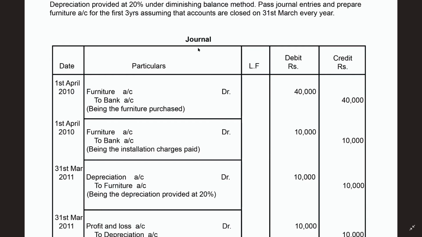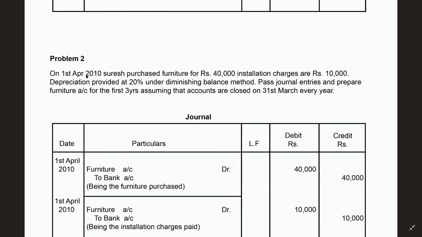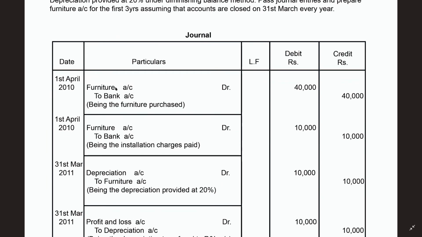Okay, journal, and here I had drawn the pro forma once again. All things: date, particulars, LF, debit and credit amount. Now come to the first line. That means on 1st April 2010, Suresh purchased furniture for rupees 40,000. So for that I had bought the furniture. So it is also a real account. Bank is also a real account. Here furniture is coming in and bank I am giving the cash.